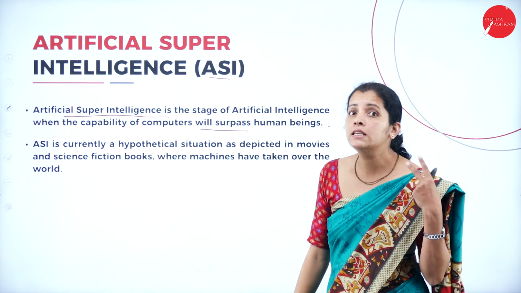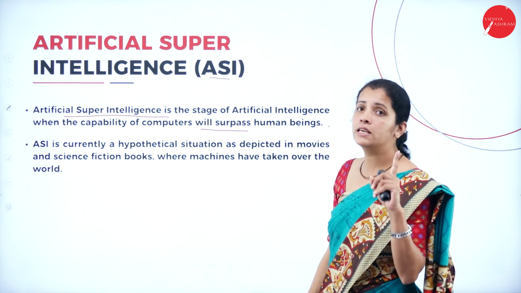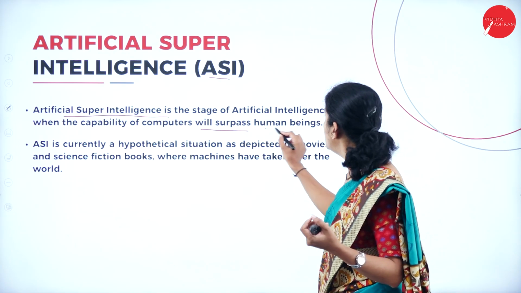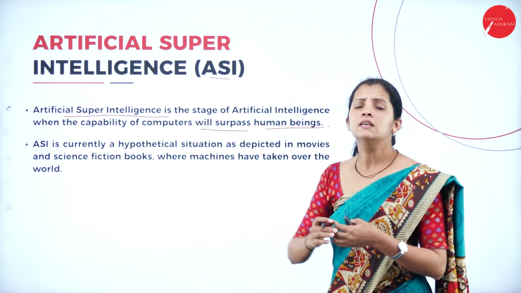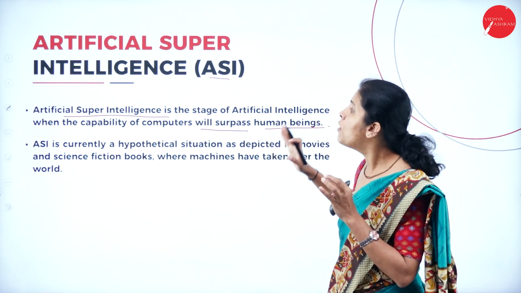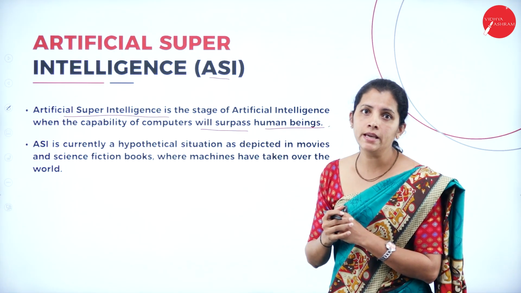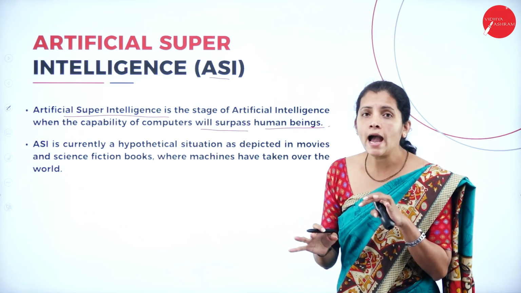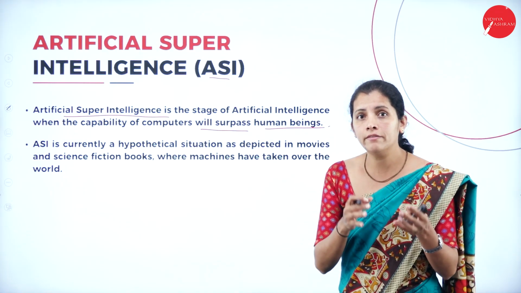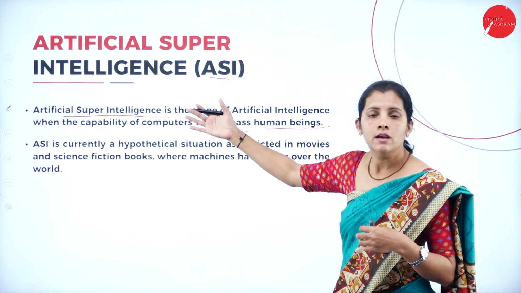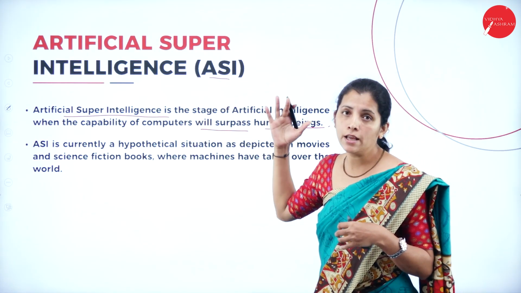So, what is the meaning of surpass here? That is nothing but exceed human beings. That means the machine must have all the capabilities more than human beings. And we don't have any such kind of devices or software or any machines or any robots.